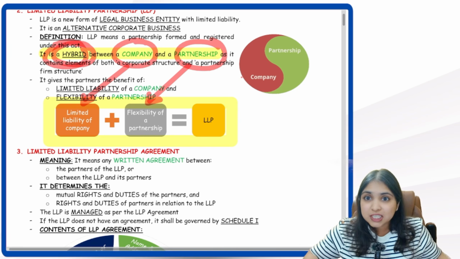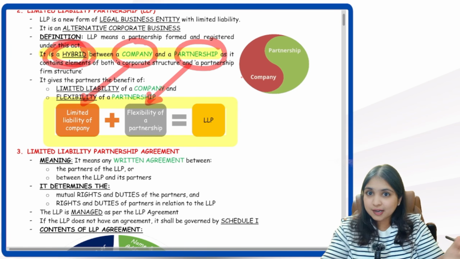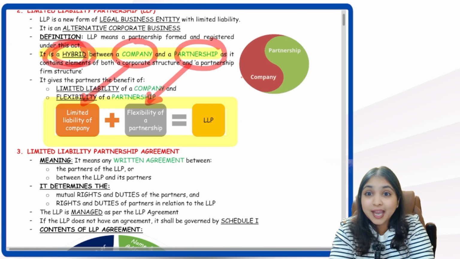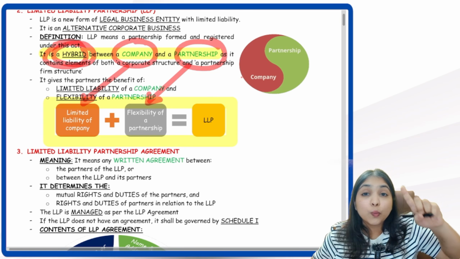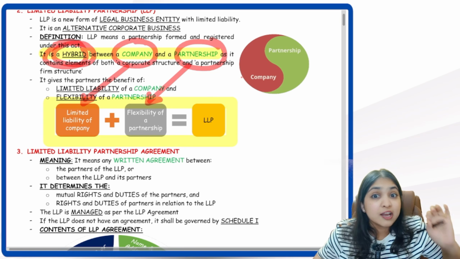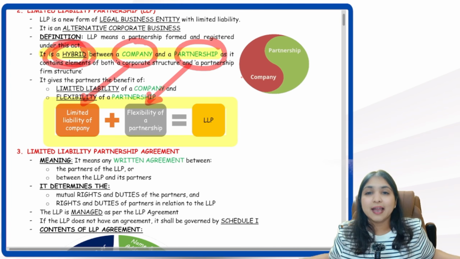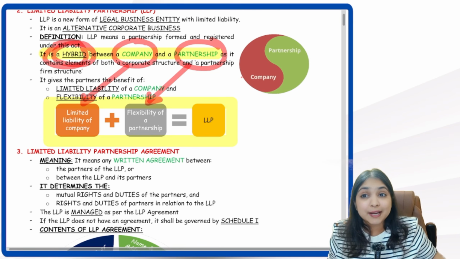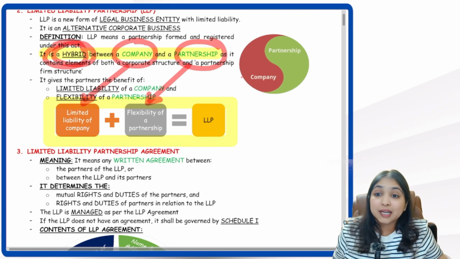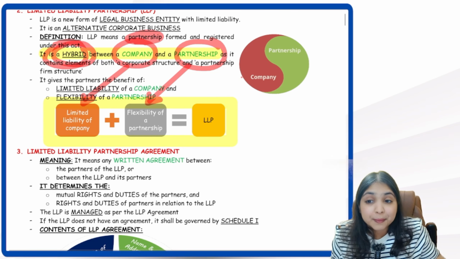We have taken the best feature of company, the best feature of partnership, put it together, and that's how we have the LLP. Which feature of a company have we taken? Limited liability feature. Which feature of partnership have we taken? Flexibility. And that is how the LLP has been created. Everybody's perfectly clear? Yes.